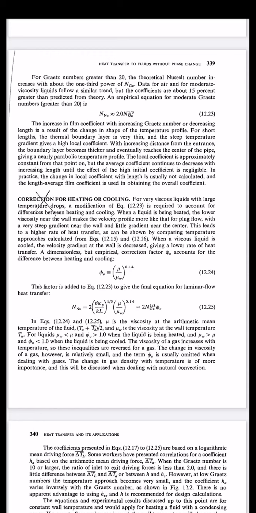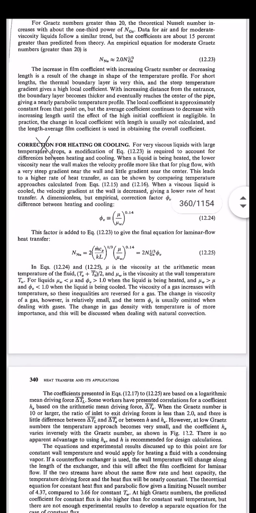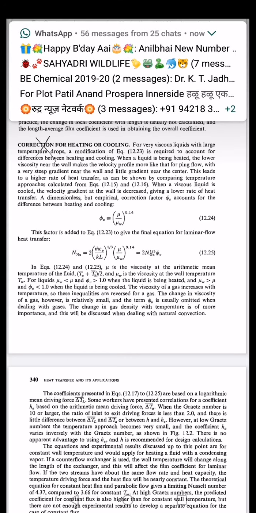Nusselt number is equal to 2 times Graetz number raised to 1 upon 3. By using this relationship we get equation number 12.25. In equations 12.24 and 12.25, the viscosity at the arithmetic mean temperature has been taken. So this equation can be used for the calculation of numerical sums when the liquid is being heated.